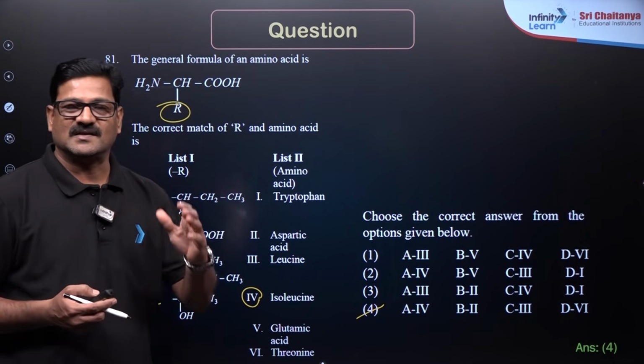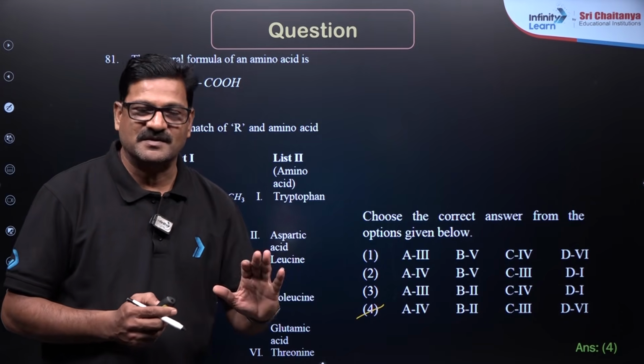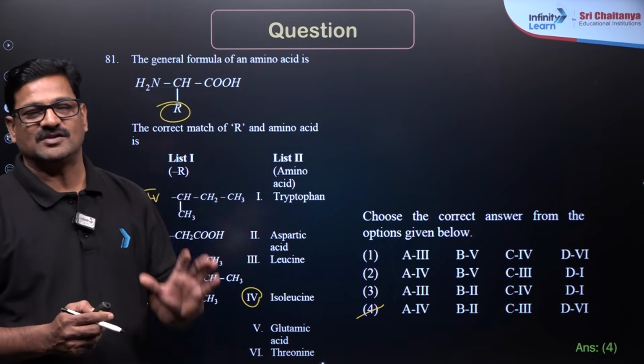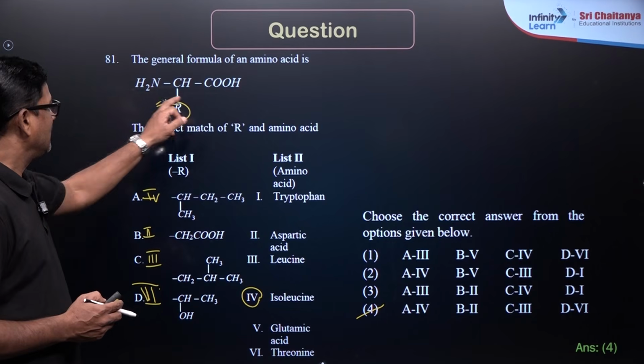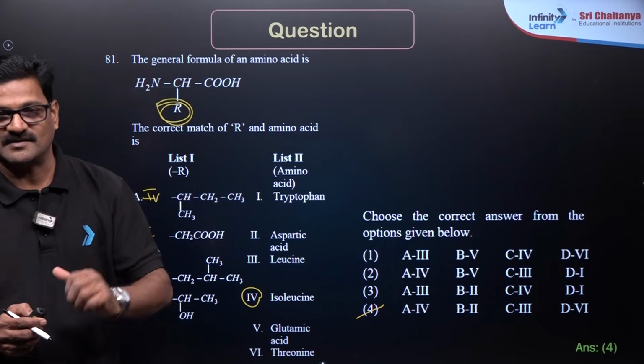So I suggest the students just go through the NCERT textbook. The 20 different amino acids and their nature, the side chain variability, and essential and non-essential amino acids are given. You just follow that.